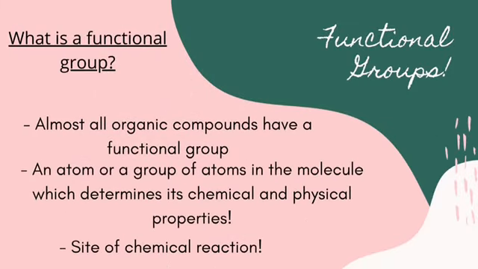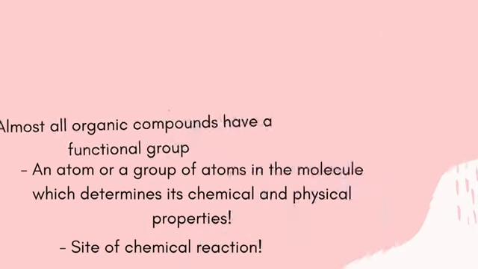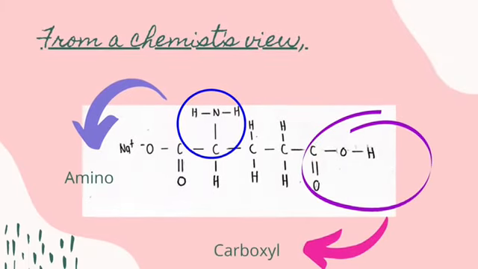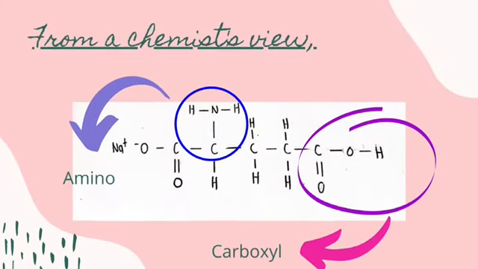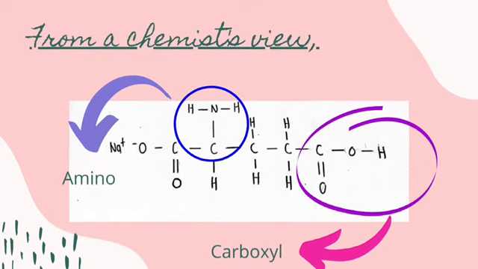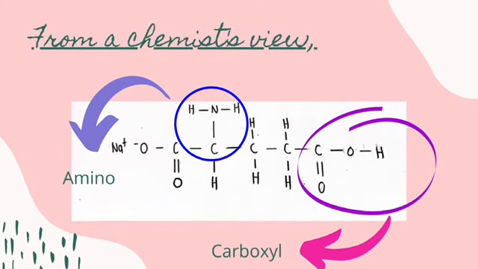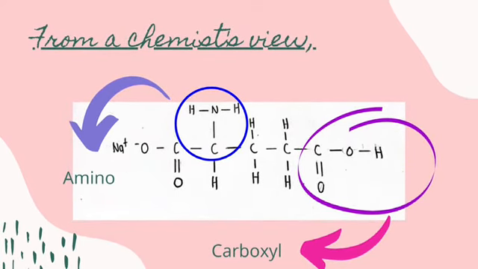Functional group is an atom or group of atoms that determines the physical and chemical properties of a compound. If we observe the picture shown, there are 2 functional groups in MSG, circled in purple and blue. The functional group circled in blue is the amino group, whereas the functional group circled in purple is the carboxyl group.